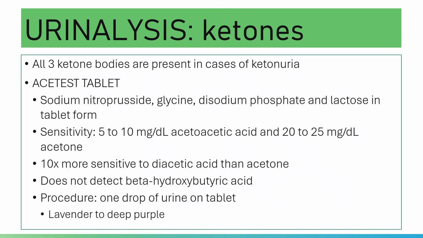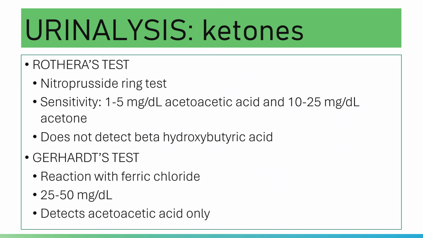Anyway, you have your Rothera's test, which is your test tube nitroprusside method. This one is sensitive to acetoacetic acid at about 1 to 5 milligrams per dL, and for acetone, 10 to 25 milligrams per dL.